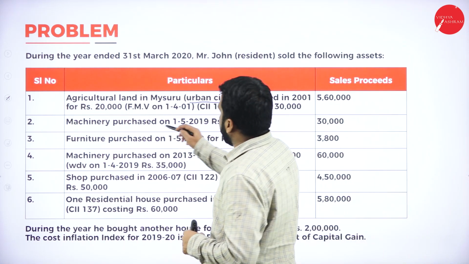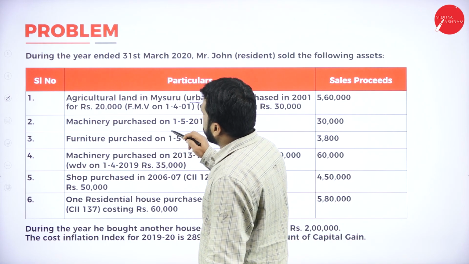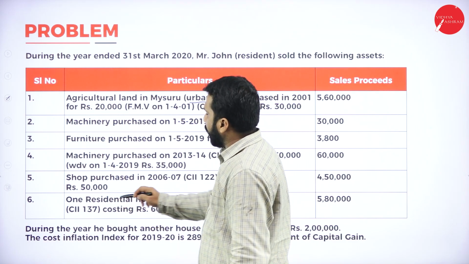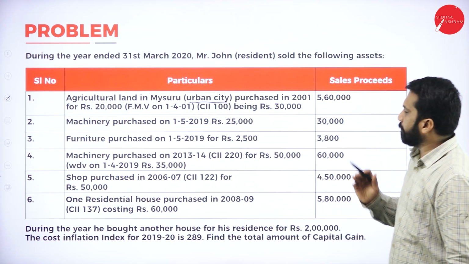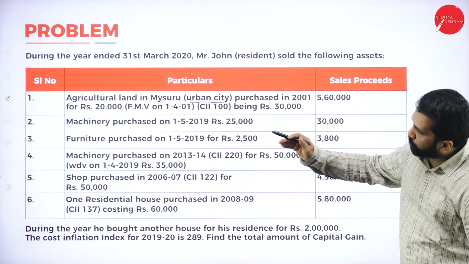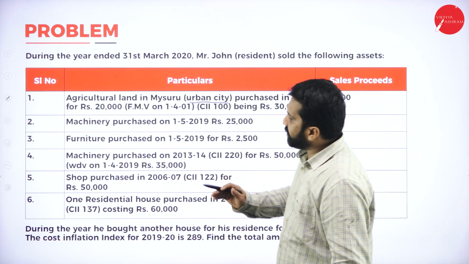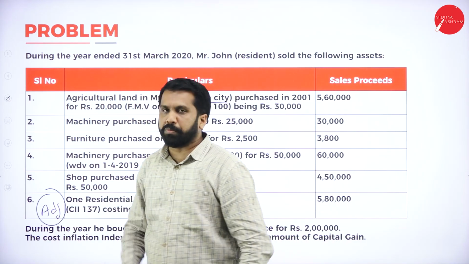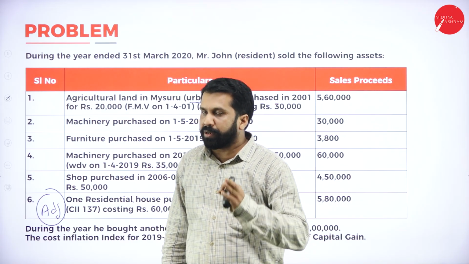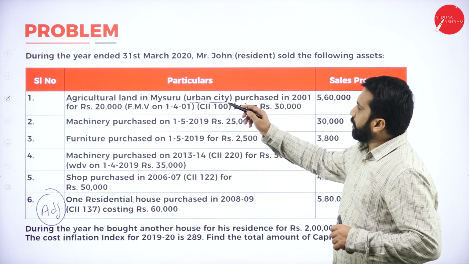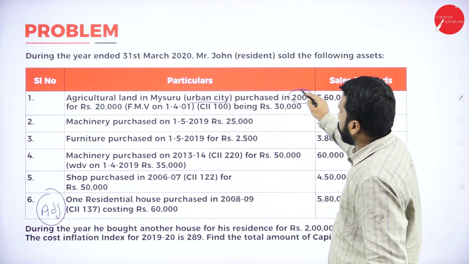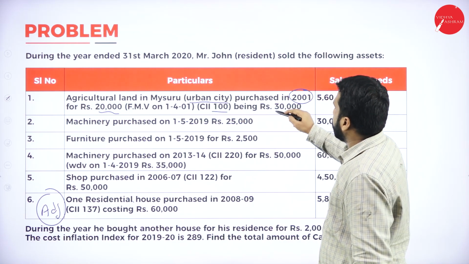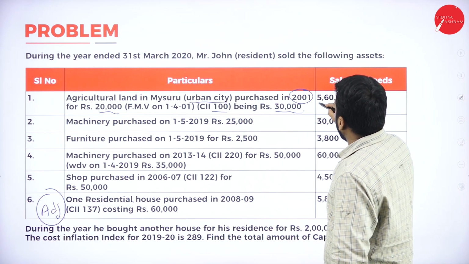Remember. Machinery purchased? Yes. Furniture purchased? Yes. Shop purchased? Yes. One resident house purchased? Yes. These are the informations that are there. And 1, 2, 3, 4, 5, almost 6 points are there. Your sixth point is only an adjustment. I'll tell you how to find out it is an adjustment. Wait. Now, agricultural land in Mysuru, urban city, purchased in 2001 for 20,000. Fair market value is around 1,30,000. So, at what price is it sold?